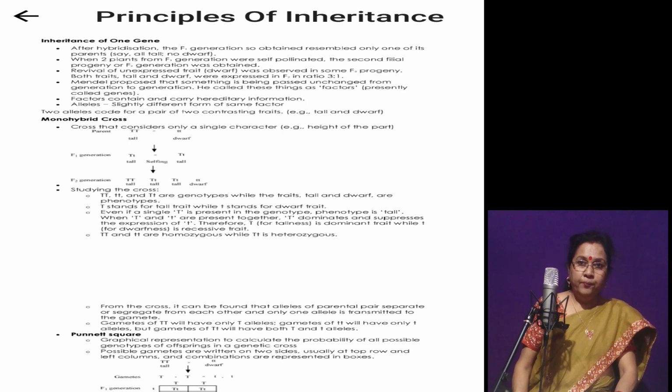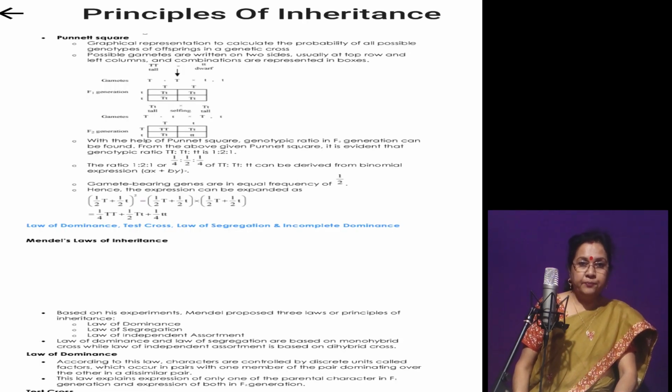The first law is the law of dominance. In the law of dominance, he explained that the tallness character is dominating and suppressing the recessive character. So, in the F1 generation, all the plants obtained are tall.